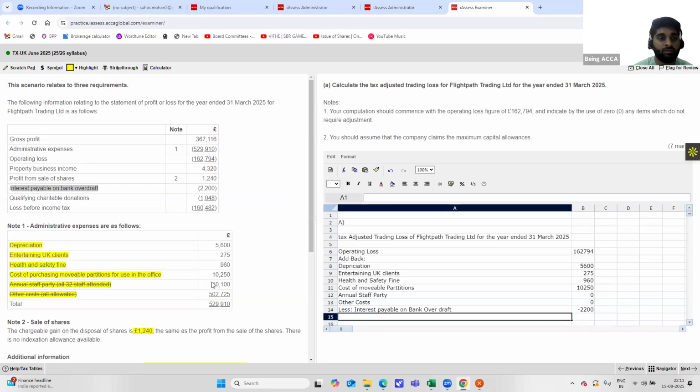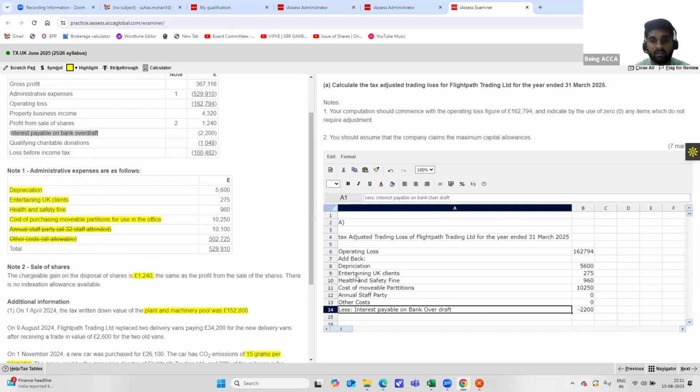So after this, what do we have? Qualifying charitable donations. Again, qualifying charitable donations should be deducted from the total taxable profits and not from the tax adjusted trading profits. So because of that, that will also not be considered for us.